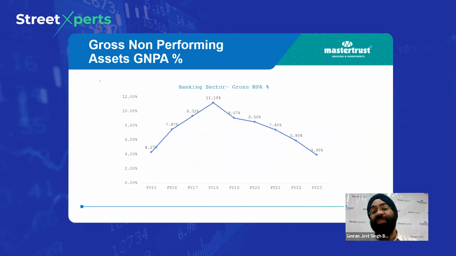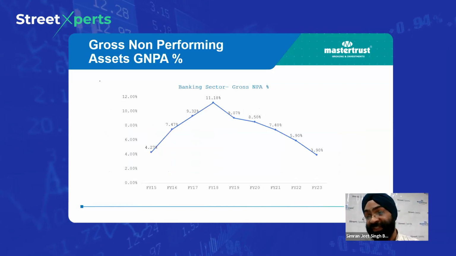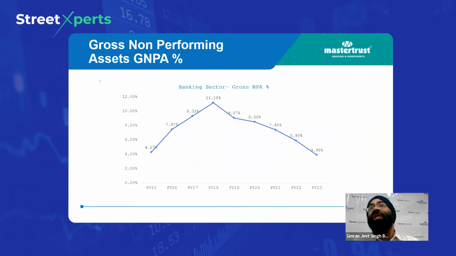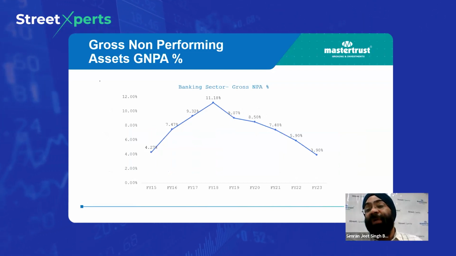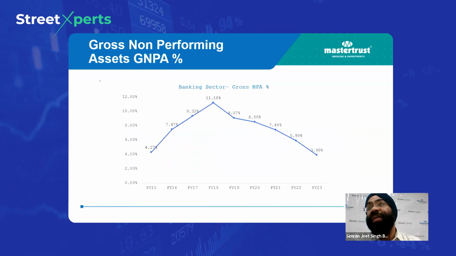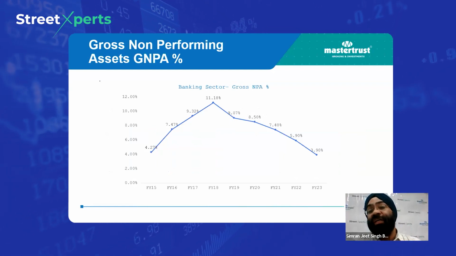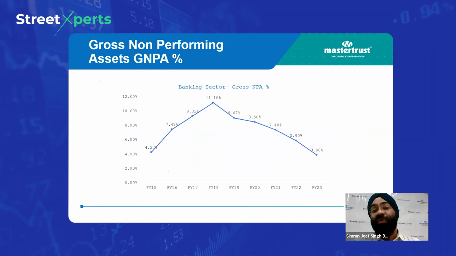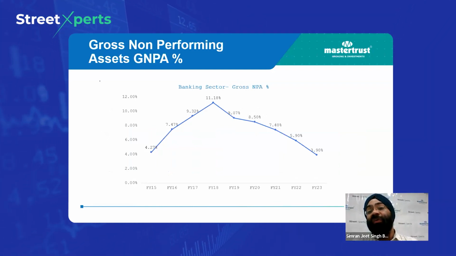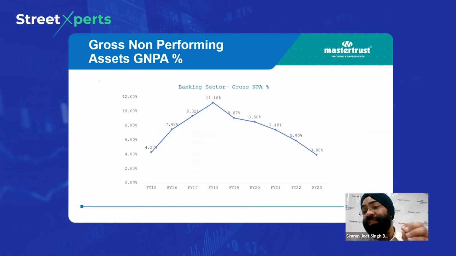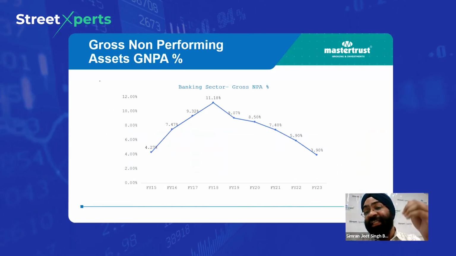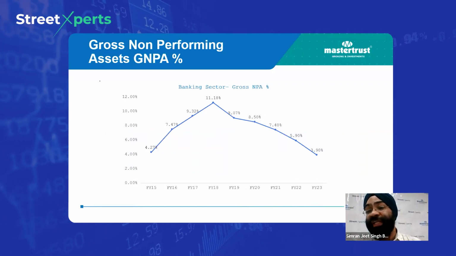Gross NPA. Now, this is the most important gist which I can say. I will just take you to some examples. Around 6 or 7 years back, in FY15, the gross NPA of the banking system was close to 10,50,000 crores, which clearly says that the gross NPA of the whole banking sector was at double digits, and in FY18 it touched a peak of 11.18%.